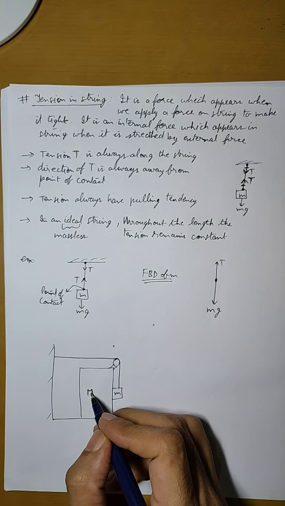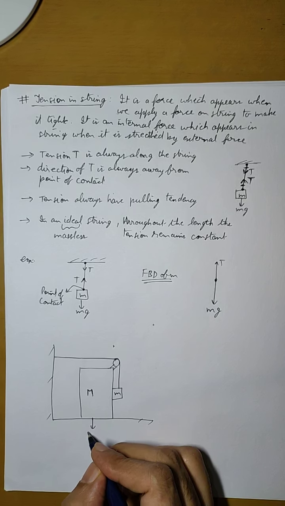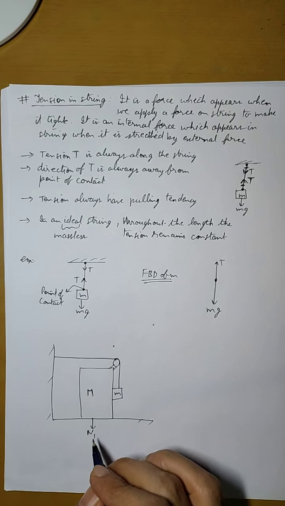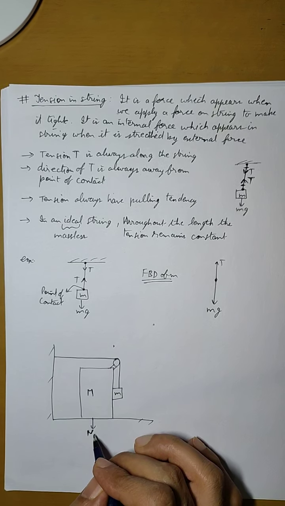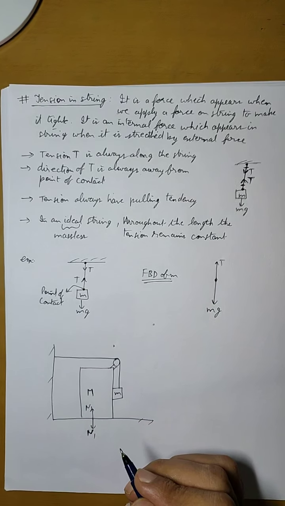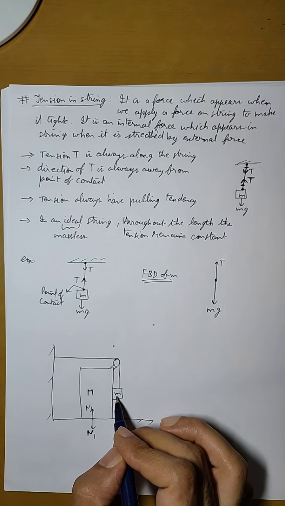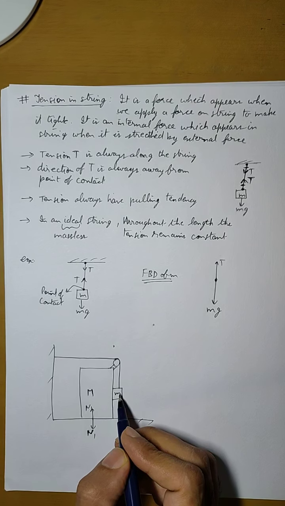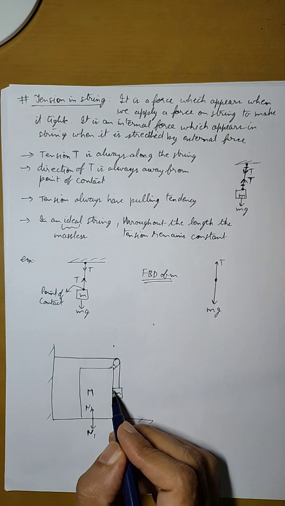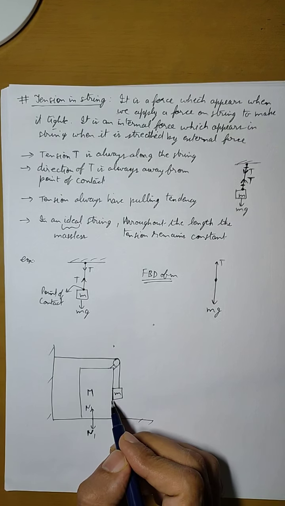For the bigger block of mass capital M, there will be a normal force, let us say N1. Later we will put N1 as capital Mg. For right now we will consider this N1, and a reactionary force N1 in this direction. Now if this block is getting support from M, it is in touch, there is a point of contact, there is a surface of contact between capital M and small m.